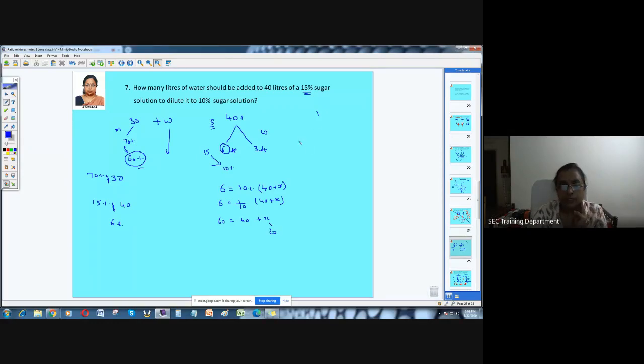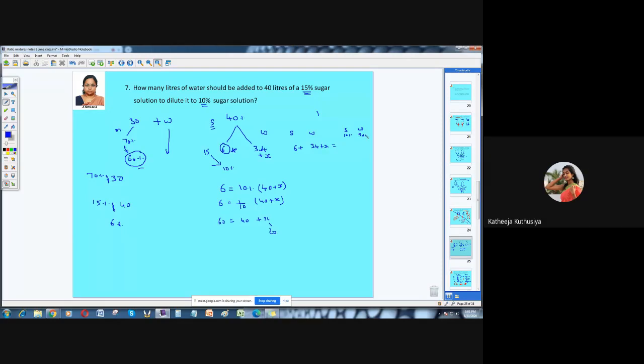Or you can also go for the ratios. So what is the ratio? You're going to add some more water, that is X liters of water. So 6 is going to be the sugar and this is going to be 34 plus X. And what's the ratio now? If sugar is 10 percent, what is water? 90%.